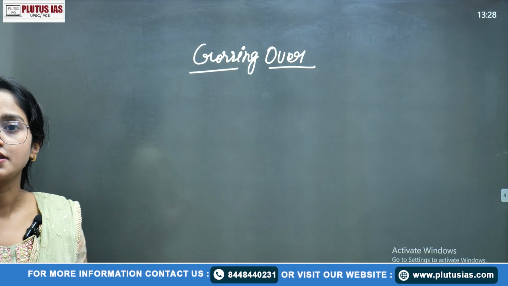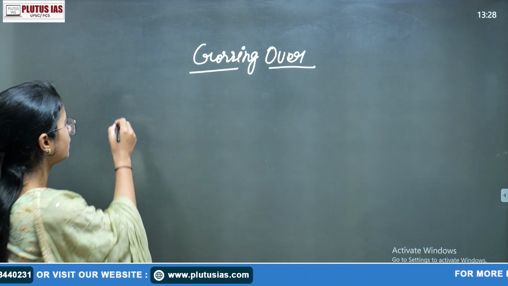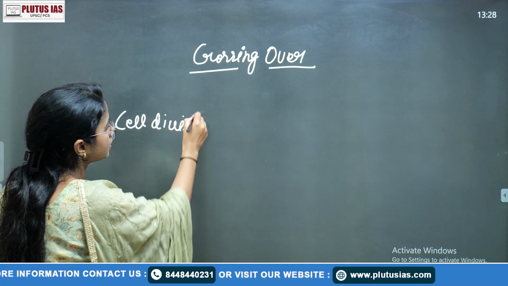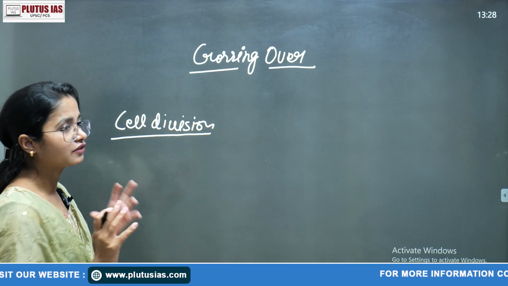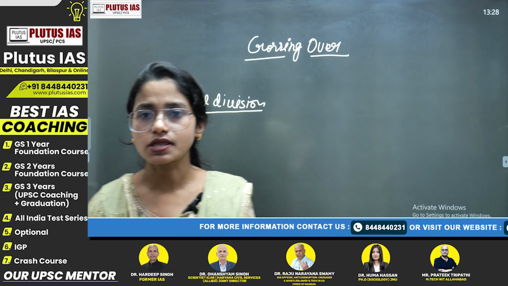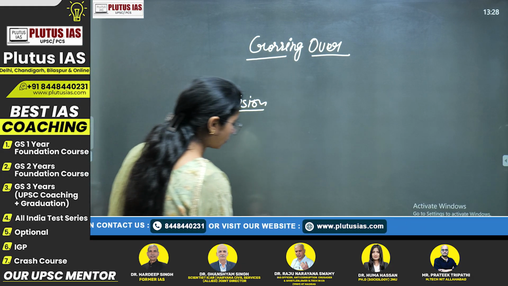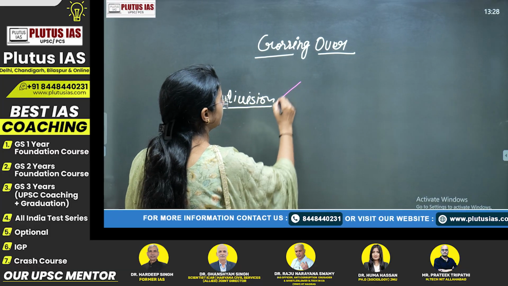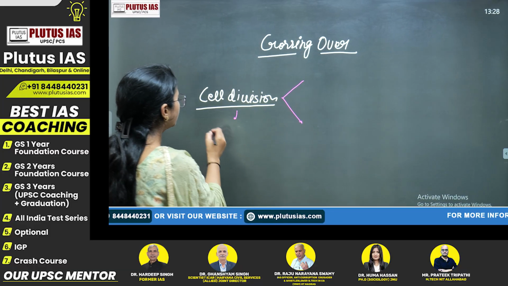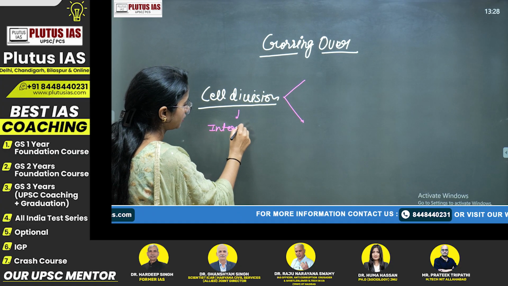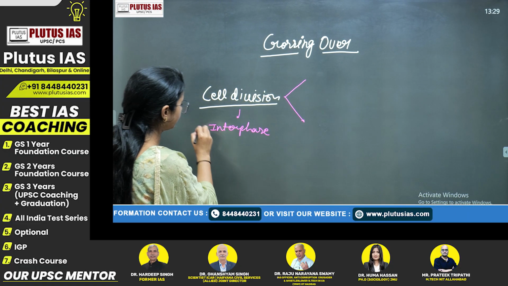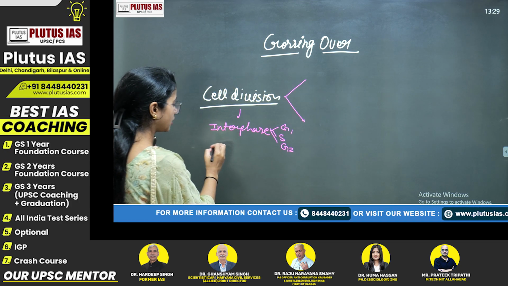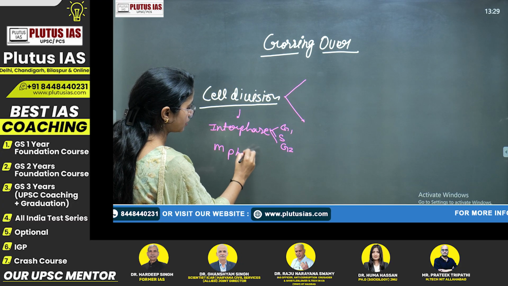In paper 2, this is your cell division. In one of the last classes, we have already started on the cell and given a brief introduction, a short introduction about cell division. In cell division there are mainly two types. The cell division includes your interphase, including the G1, S and G2 phases, and then it is your M phase.